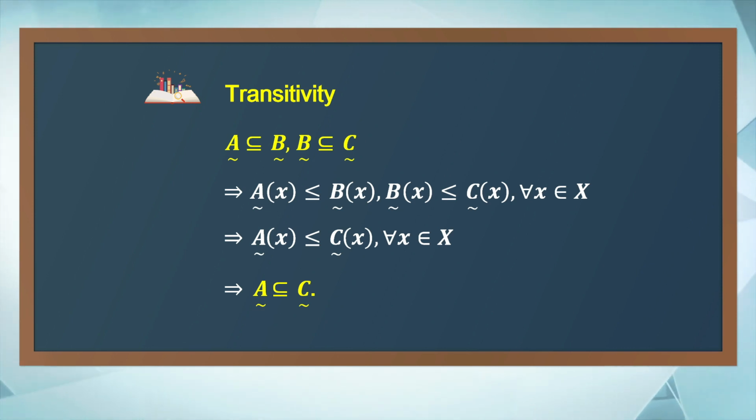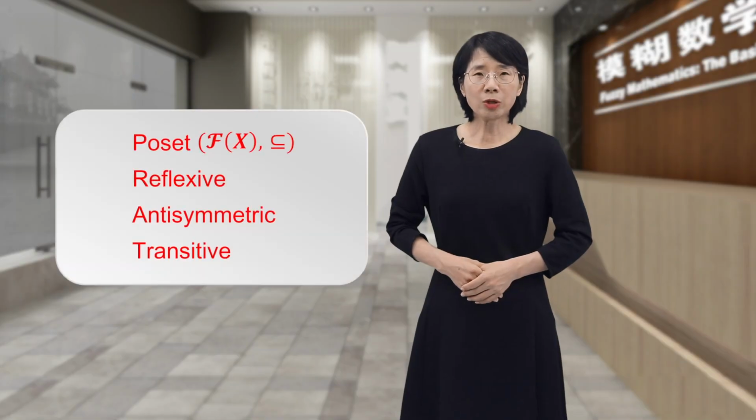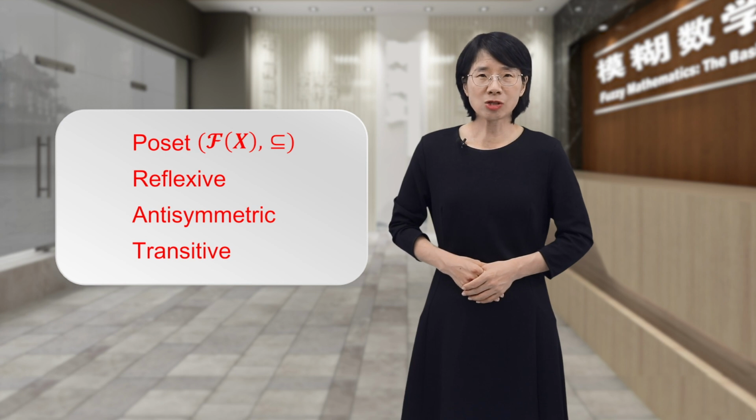That is, A is a subset of C. The inclusion relation is reflexive, antisymmetric, and transitive. So, it is a partial order. The fuzzy power set, together with the partial order, the inclusion relation, is a poset.